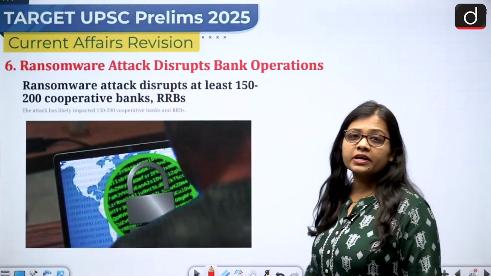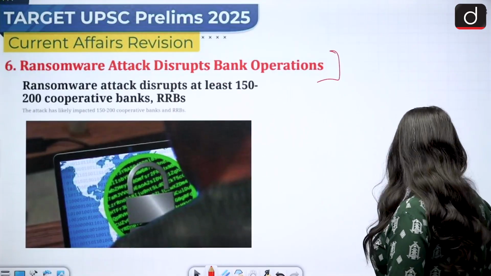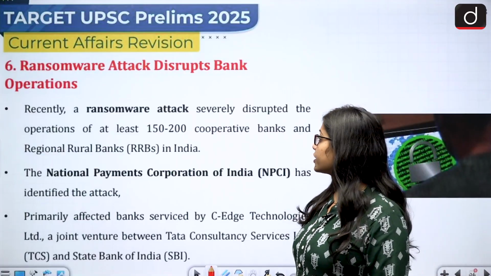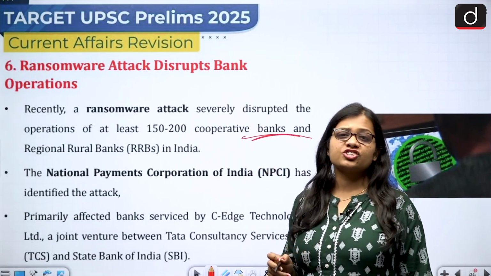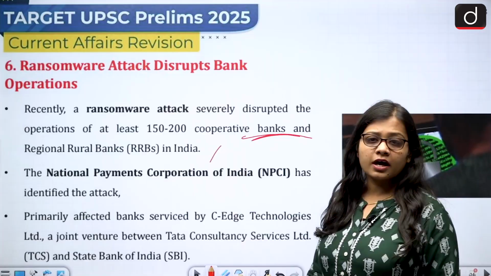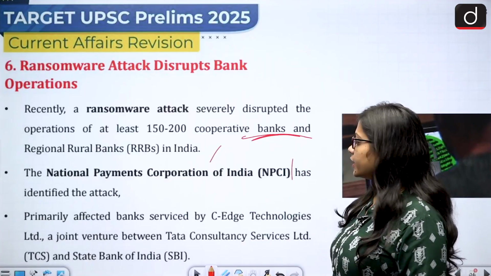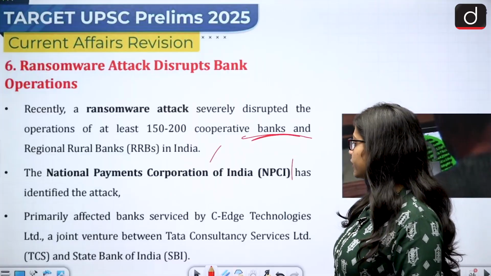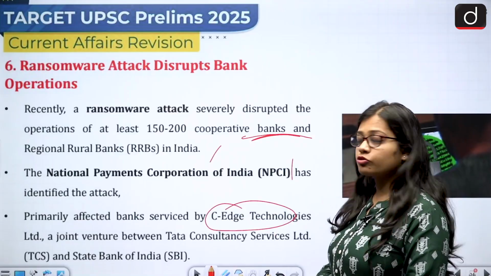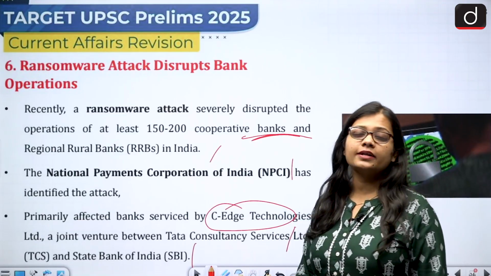Then comes the next topic, and that is the ransomware attack that disrupts banks' operations. A ransomware attack was carried out recently on around 150 to 200 cooperative banks and regional rural banks in India, and the NPCI has identified the attack. NPCI stands for the National Payments Corporation of India, and the attack has primarily affected banks which are serviced by C-Edge Technologies Limited, which is a joint venture between Tata Consultancy Services Limited and the State Bank of India, that is SBI.